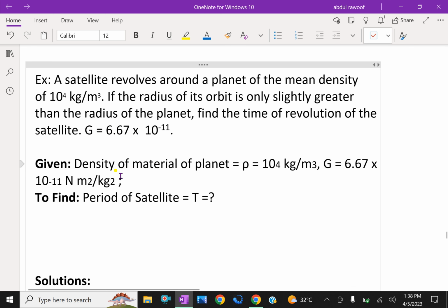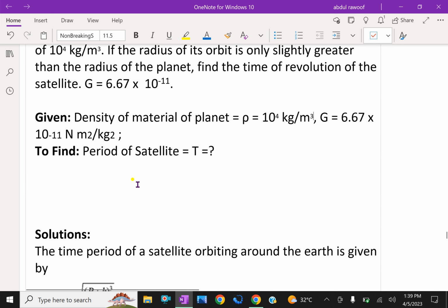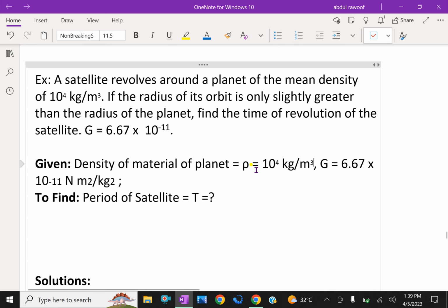Look at the given data. The density of the material of the planet, rho, equals 10 power 4 kg per meter cube. G is 6.67 into 10 raised to minus 11 newton meter square per kg square. Here we have to find the period of the satellite, that means how much time it takes for one revolution around the planet.